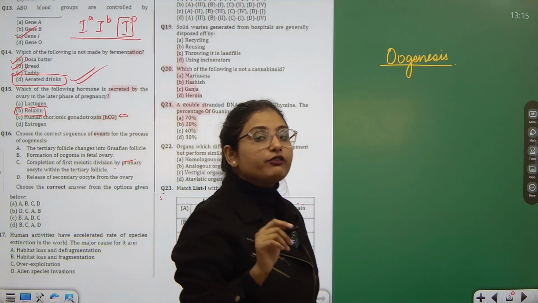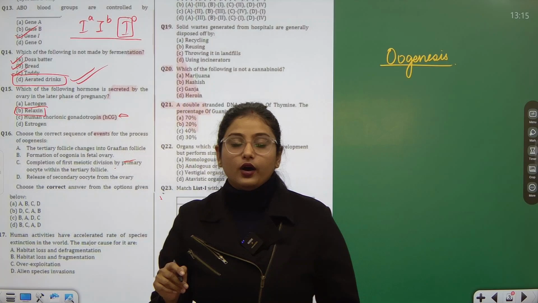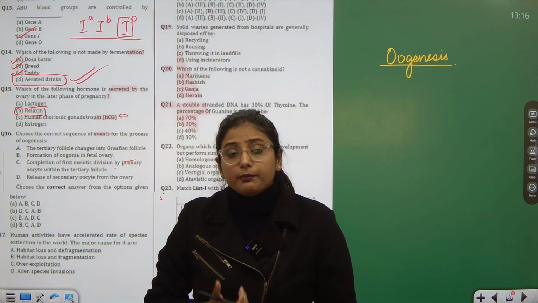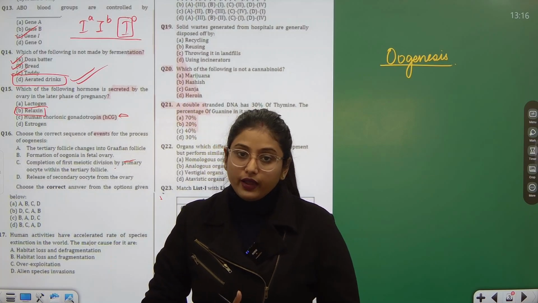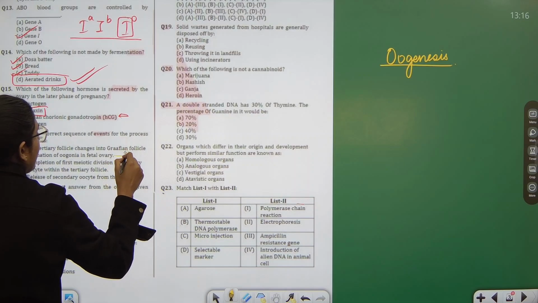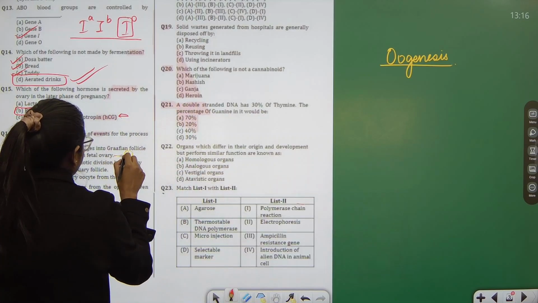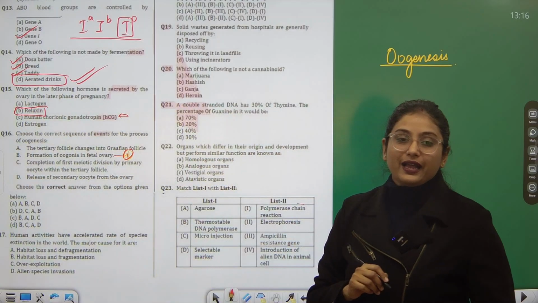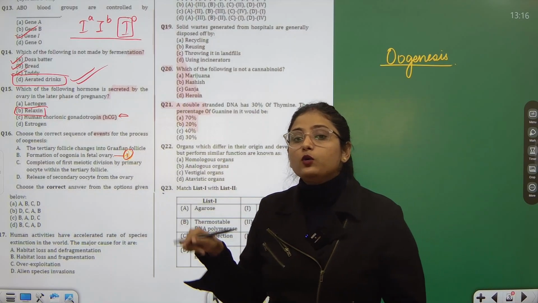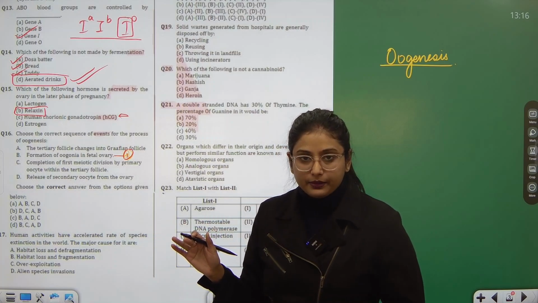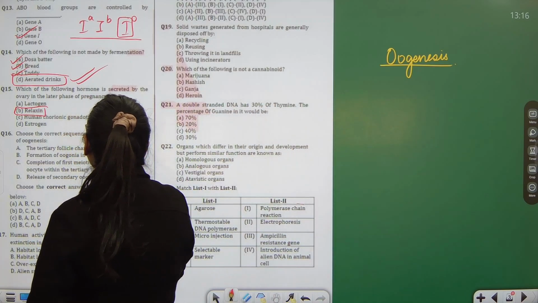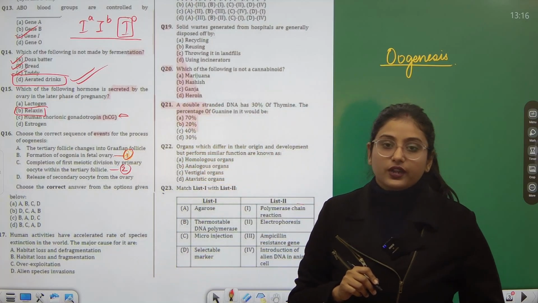We all know that when a baby girl is born, her ovary is already filled and packed with the eggs, but those eggs are immature. So that means formation of oogonia occurs in the fetal ovary. The oogonia formation has already occurred in the fetal ovary, but till puberty has been attained, nothing will happen. Once the puberty has arrived, the first meiotic division will be completed within the tertiary follicles.